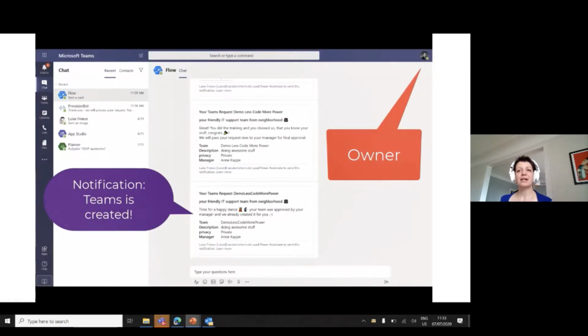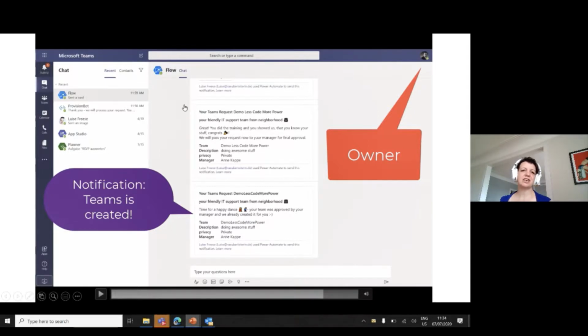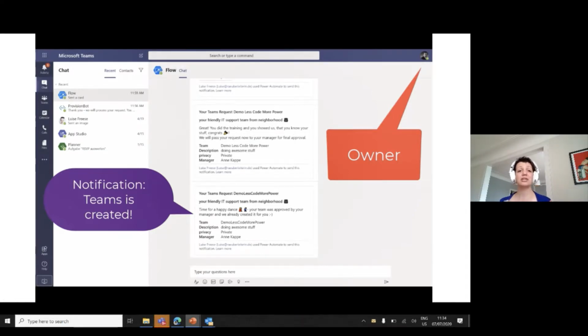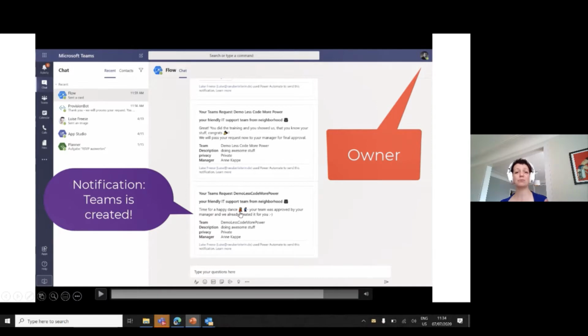Okay, so back to James Bond. James Bond is the owner, and James Bond got two fancy adaptive cards. The first one was, hey, your Teams request about your desired team, less code more power. Great, you did the training and showed us that you know your stuff. Congratulations, we will now pass your request to your manager for final approval. And once the approval is done, our owner gets another adaptive card which says, hey, time for a happy dance. Your team was approved by your manager and we already created it for you.